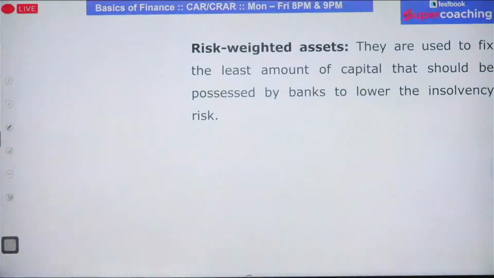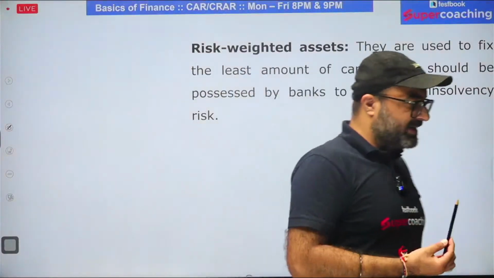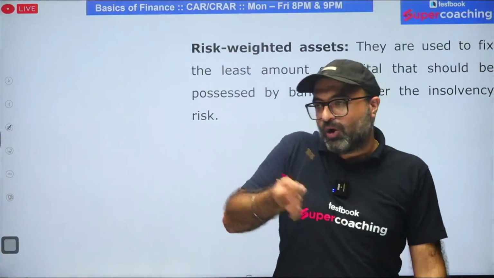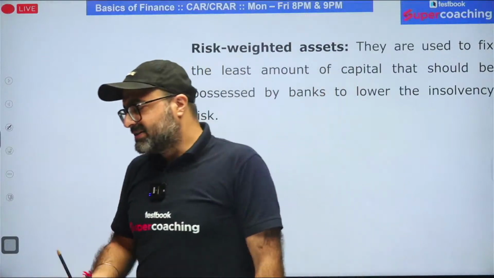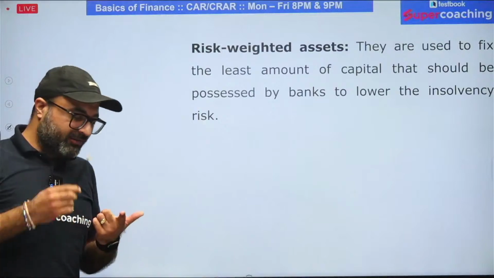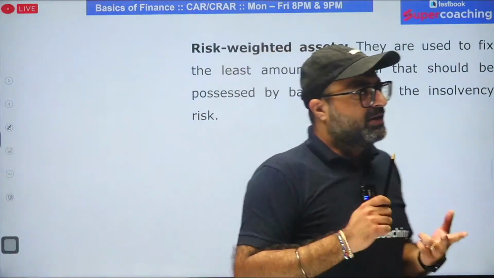Now the question is, what is risk-weighted asset? In very simple terms, risk-weighted asset is the sum of risk of the bank on all the assets, which include the financial assets. This risk not only includes the credit risk, it also includes the bank's operational risk and the bank's market risk.